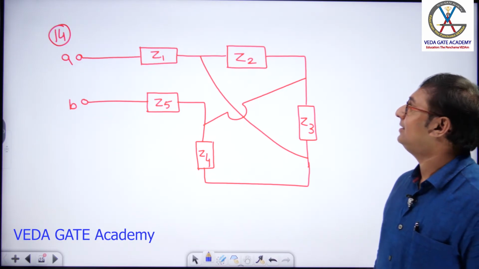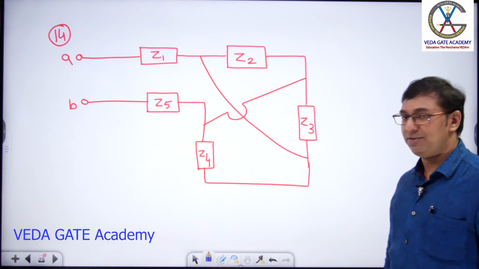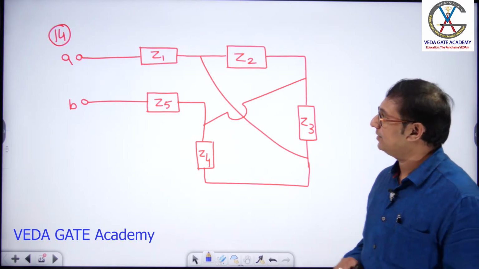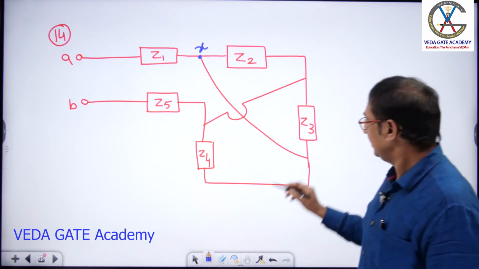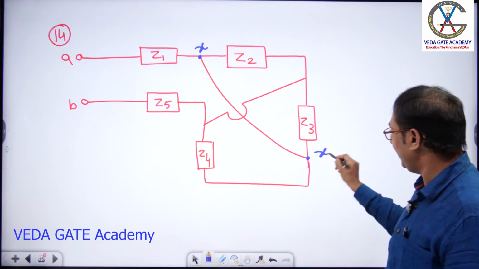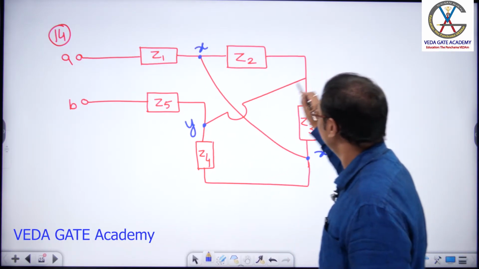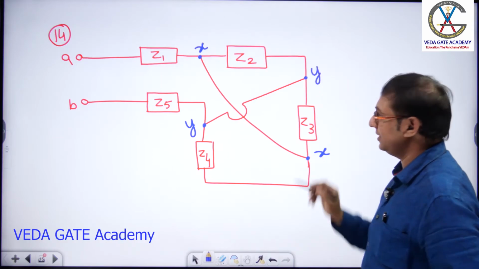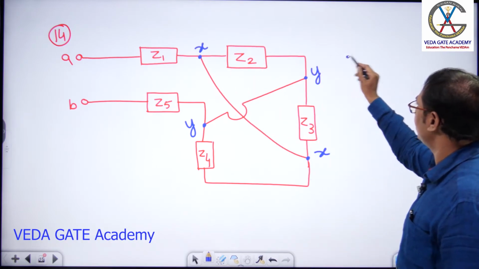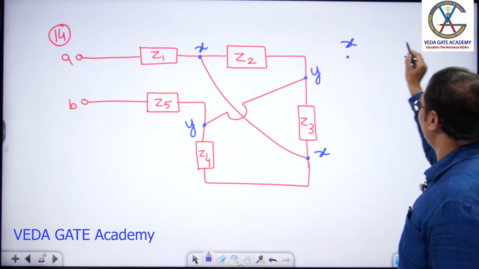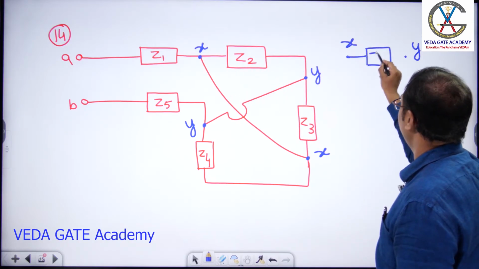ZAB. Many will give the answer as Z1, some will give Z1 plus Z5, different combinations they give. Let us call this point X. Therefore, obviously this point will be X. Let us call this point Y. Between X and Y, what do we have? Between X and Y, we have Z2.